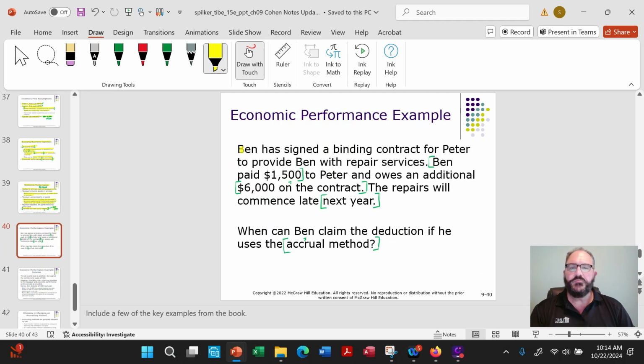So here's an example. Ben signed a binding contract for Peter to provide Ben with repair services. Ben paid $1,500 to Peter and owes an additional $6,000 on the contract. The repairs will commence late next year. When can Ben claim the deduction if he uses the accrual method, right? So Ben paid $1,500, but the question is, when can he take it?